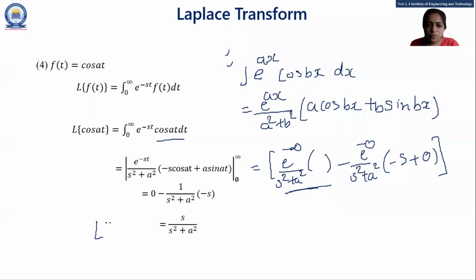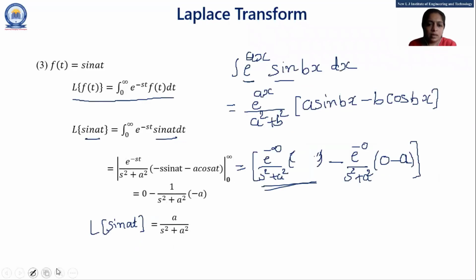So please, everyone, most important formulas are these. So keep in mind, when Laplace of cos, our numerator is s, and Laplace of sine, our numerator is constant term. Okay.